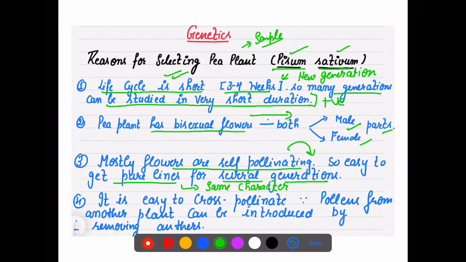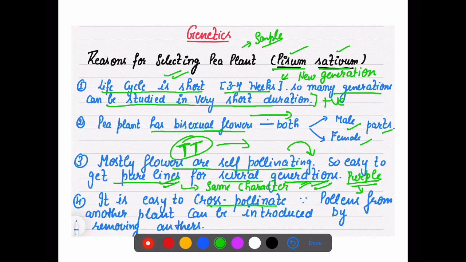Suppose the color of the plant is purple, and I am selfing it with the purple plant, it will only give purple. There will not be any other thing. So for several generations we get pure lines. I will also explain what a pure line is. A pure line is the same type of characters, because there is no heterozygous, so there are the same genes, as you can see capital T, and you are going to get the same for several generations. It is easy.